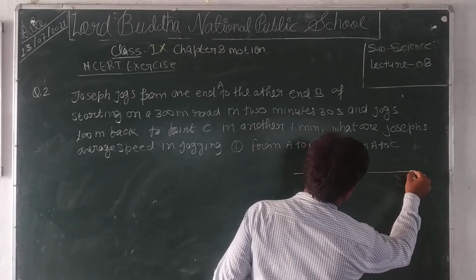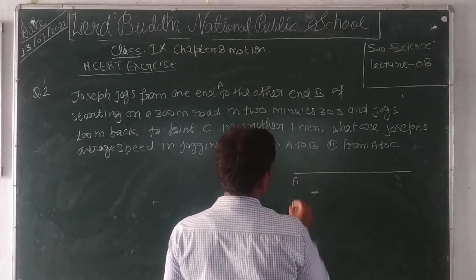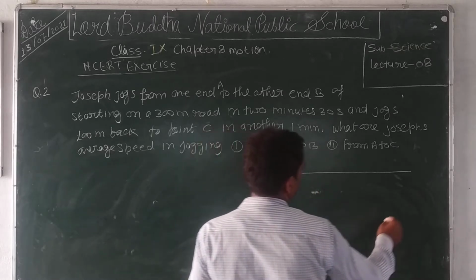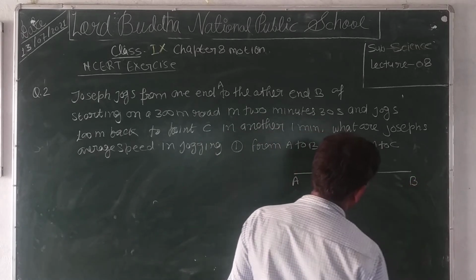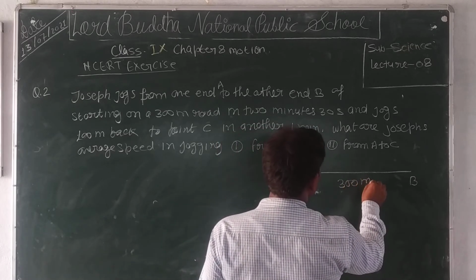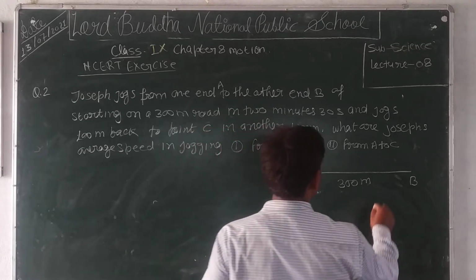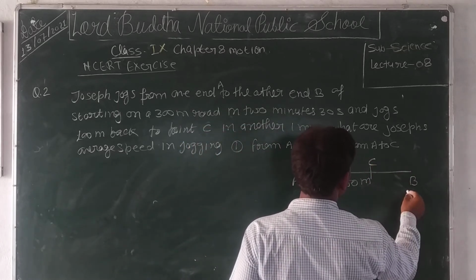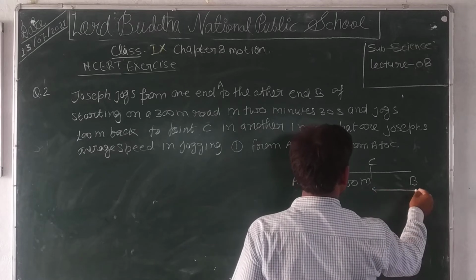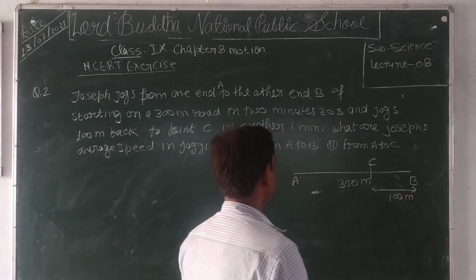Now we take a straight path. Now it starts motion from A and it is from point B. The distance between A and B is 300 meters and the path is straight. After that he goes from B to C. The distance between B and C is 100 meters. Clear?